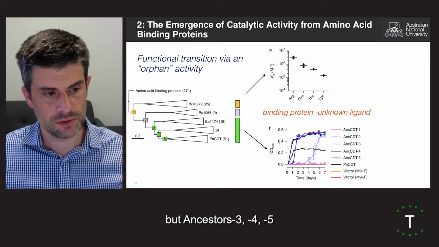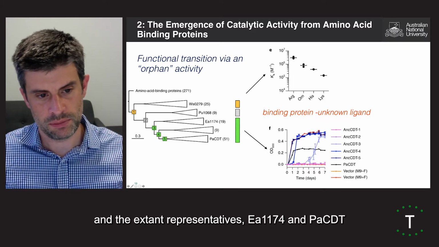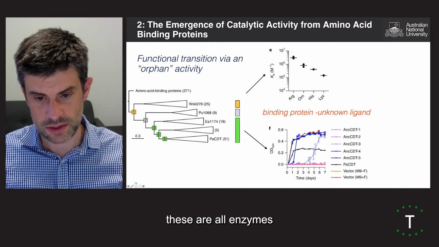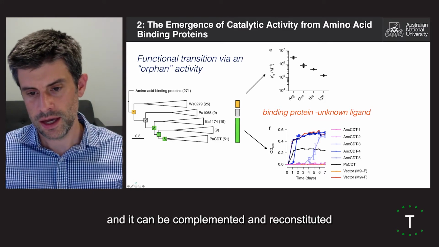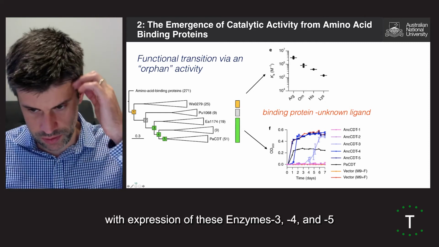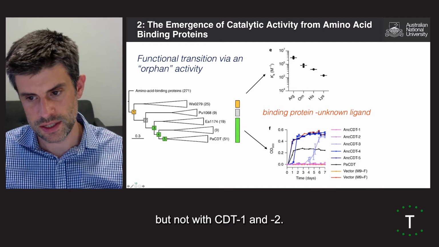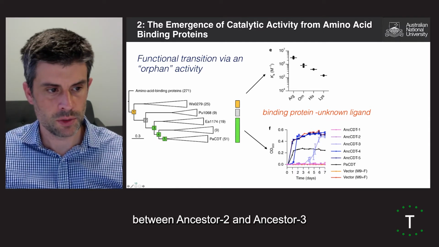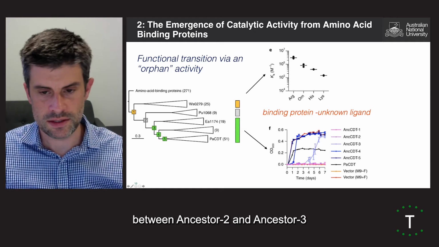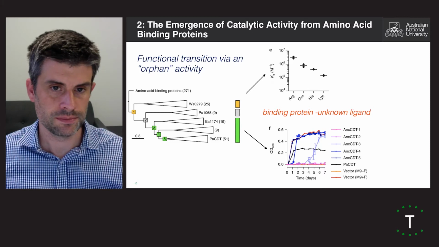But ancestors 3, 4, 5 and the extant representatives EA1174 and PACDT, these are all enzymes. So here's an example here. We knocked out the pathway in E. coli, and it can be complemented and reconstituted with expression of these enzymes 3, 4, and 5, but not with CDT1 and 2, so the earlier ancestors. So something's happened between ancestor 2 and ancestor 3, which has introduced enzymatic activity to the fold.